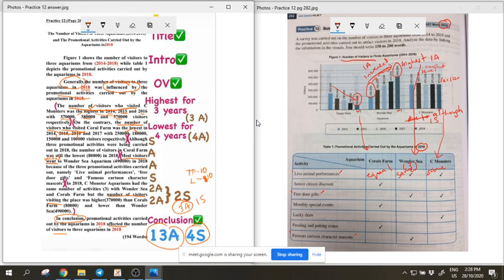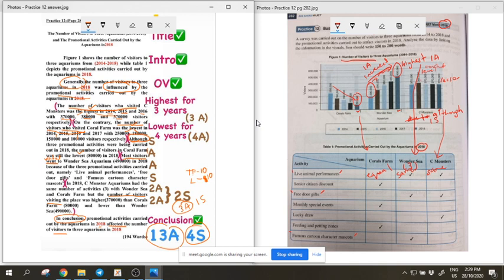Although 3 promotional activities, so although is the synthesis word. Okay, so you have a synthesis here. Although 3 promotional activities were being carried out in 2018, the number of visitors in Coral Farm was still lowest. Okay, 80,000 in 2018. All right, so synthesis, although lowest, analysis. So one synthesis, one analysis. But then, like I mentioned, we want to be greedy, isn't it? We want to have more analysis.